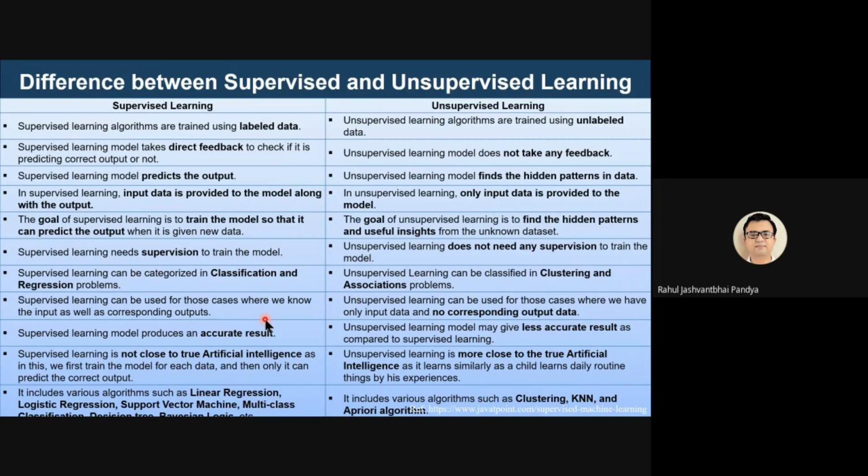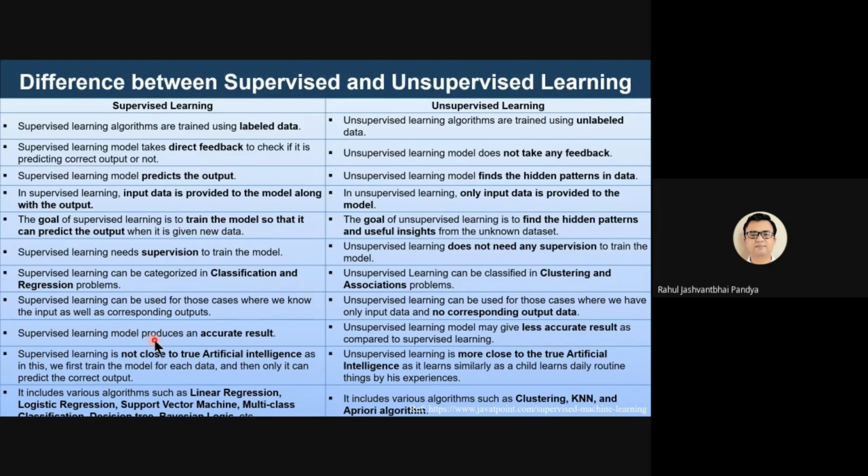Supervised machine learning can be used for those cases where we know the inputs as well as the corresponding outputs nicely in advance. Unsupervised machine learning can be used for those cases where we have only input data and no corresponding output data is available to us. That means the knowledge is limited, the patterns are unknown, and we want the machine to identify the patterns on its own and segregate the data.